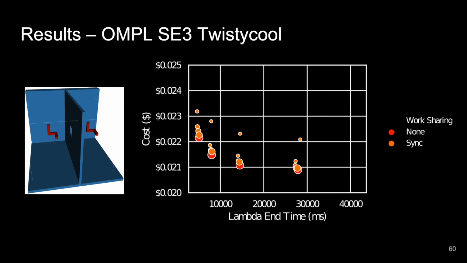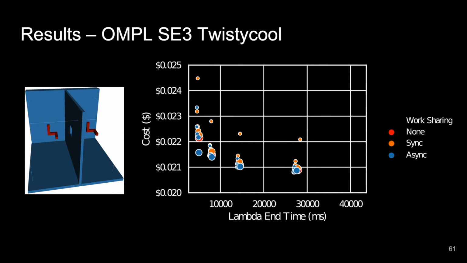We have other synchronous work-sharing methods where we distribute the work package to lambdas in different manners. We see that this method is more expensive than the method without work-sharing, but does give us quicker end times. Finally, we tried out an asynchronous work-sharing method, which gives us the best of both worlds. We have lower costs and better end times.